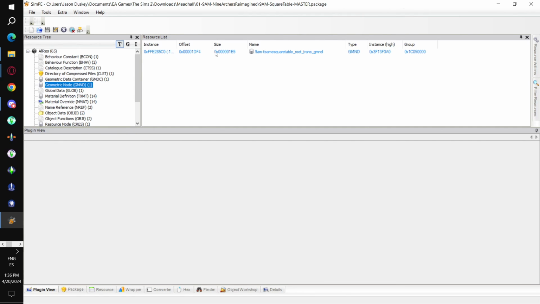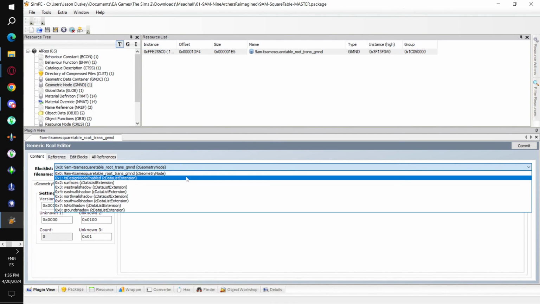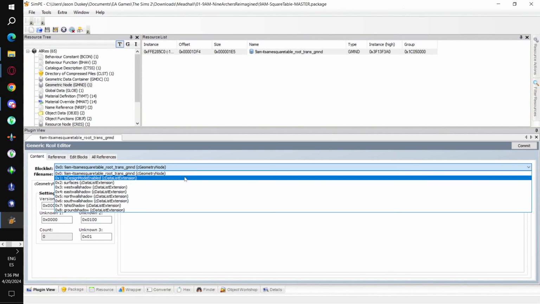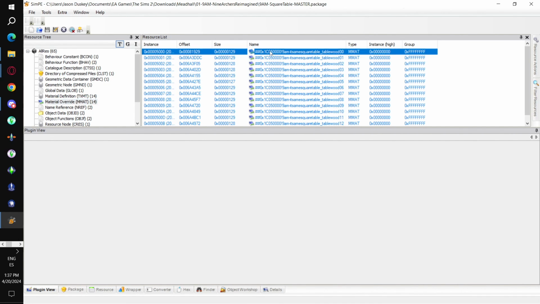And then we have the GMND. This does a few things, but primarily, I guess, for a new object creator, what's important is this block here, TS design mode enabled. This tells you which subsets are recolorable. Like for this object, there's only one subset, but it's telling you, okay, this is the one that should be designable if you name it correctly in the MMAT. And then the MMAT.